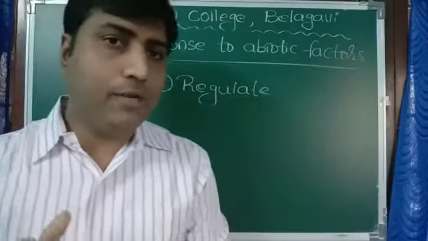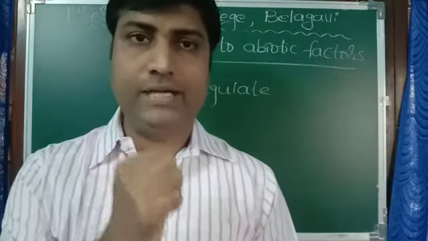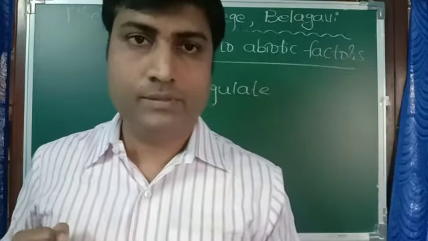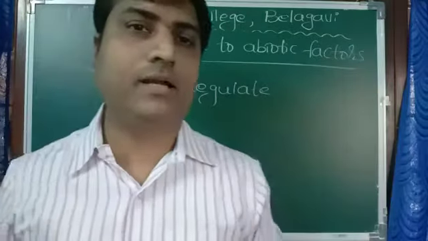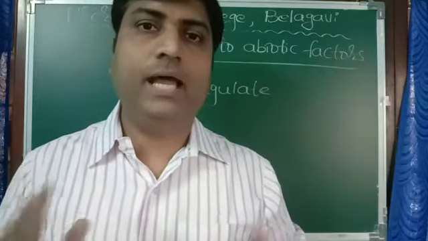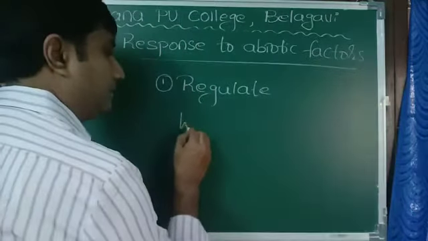See, the regulate mode of response is like this. The organisms maintain their internal body condition. They will not make a compromise with the surrounding environmental condition. They maintain. One best example is warm-blooded animals.